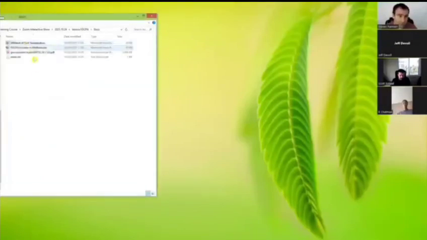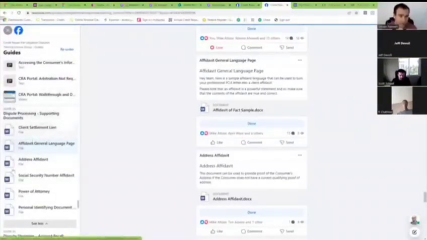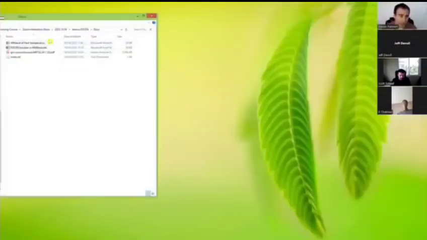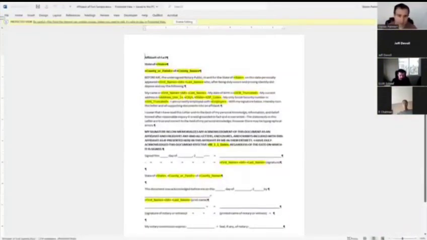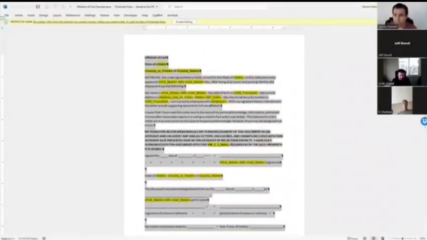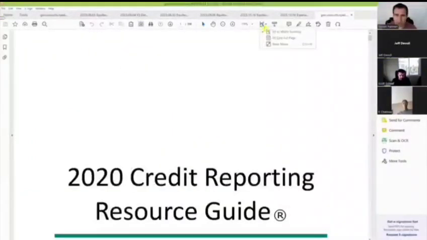Okay, so now we're going to take some tools out of our toolbox. If we go to our training course group, you've got guide number 52 with some sample affidavit language. And so I'm going to suggest that we turn this dispute into an affidavit, and then we can just kind of cherry pick this affidavit signature section here, which was downloaded from what I've got in the group. We've got the Metro 2 manual. Okay, and we're going to go over real quick in this Metro 2 manual.